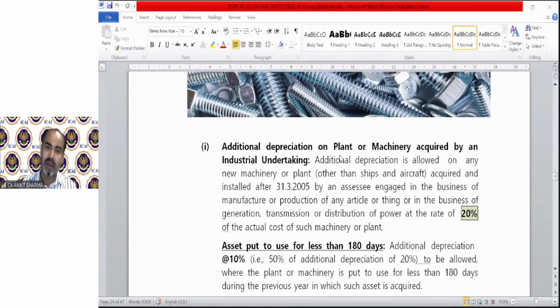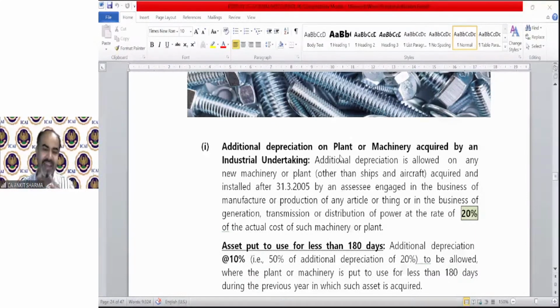Ships and aircraft generally fall in the definition of plant and machinery under income tax, but you cannot claim additional depreciation on them. You can claim normal depreciation, but not additional depreciation, and there is a reason.